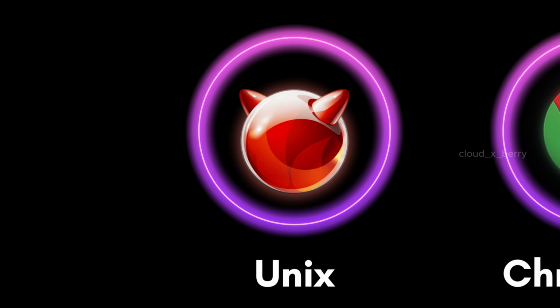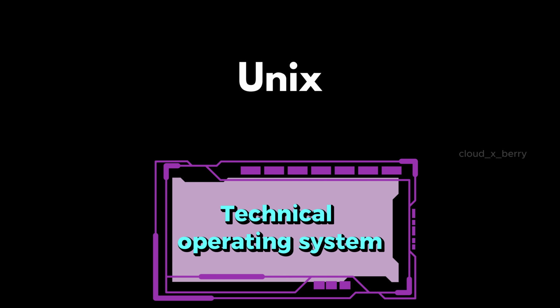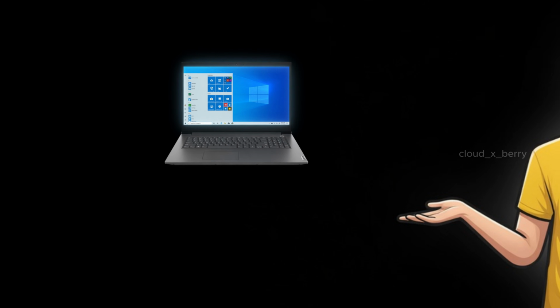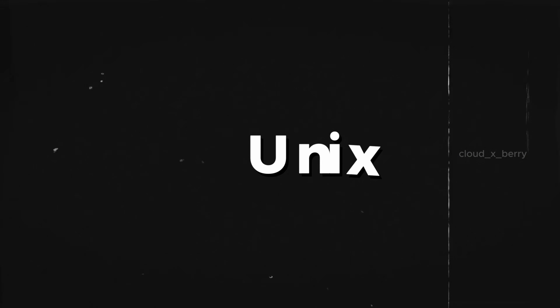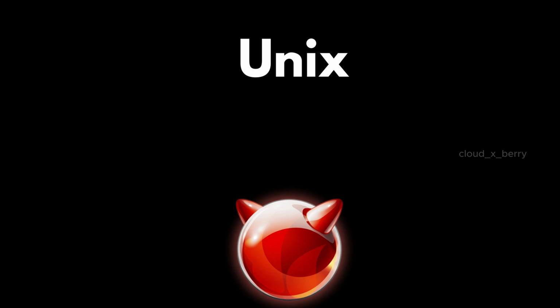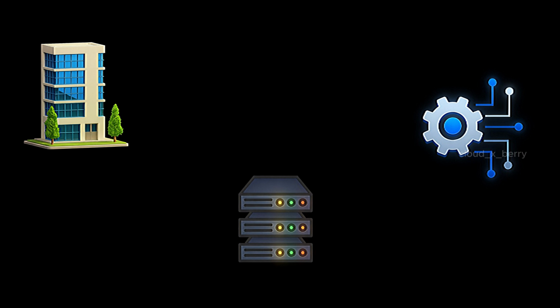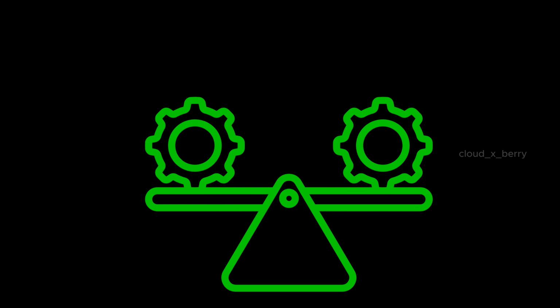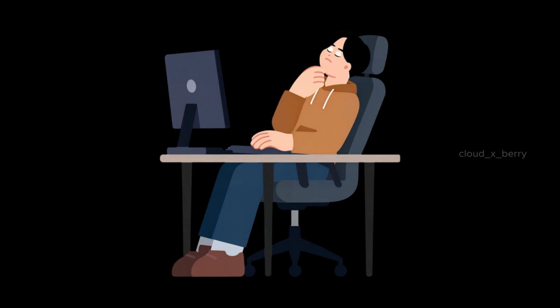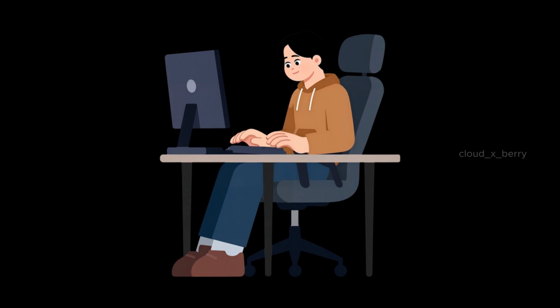Finally, let's talk about Unix and BSD. These are older and more technical operating systems. You don't usually see them on normal laptops or phones. Unix is one of the earliest operating systems and influenced many modern systems. BSD came from Unix and is known for stability. So who uses them? Large companies, servers, and advanced systems. Why do people choose them? For stability and performance. But for normal users, they are not easy to use.